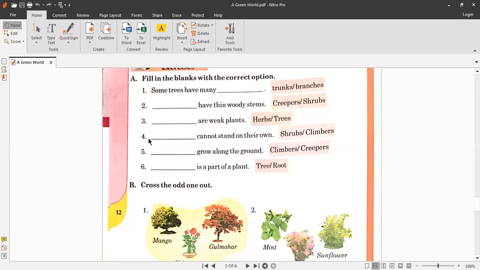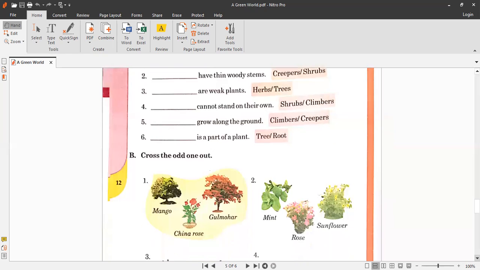Number 4 statement is dash cannot stand on their own, shrubs or climbers. Shrubs can stand on their own, but climbers cannot. So your answer is climbers. Okay, and number 5 statement is dash grow along the ground. Creepers grow along the ground. Okay, so write creepers.